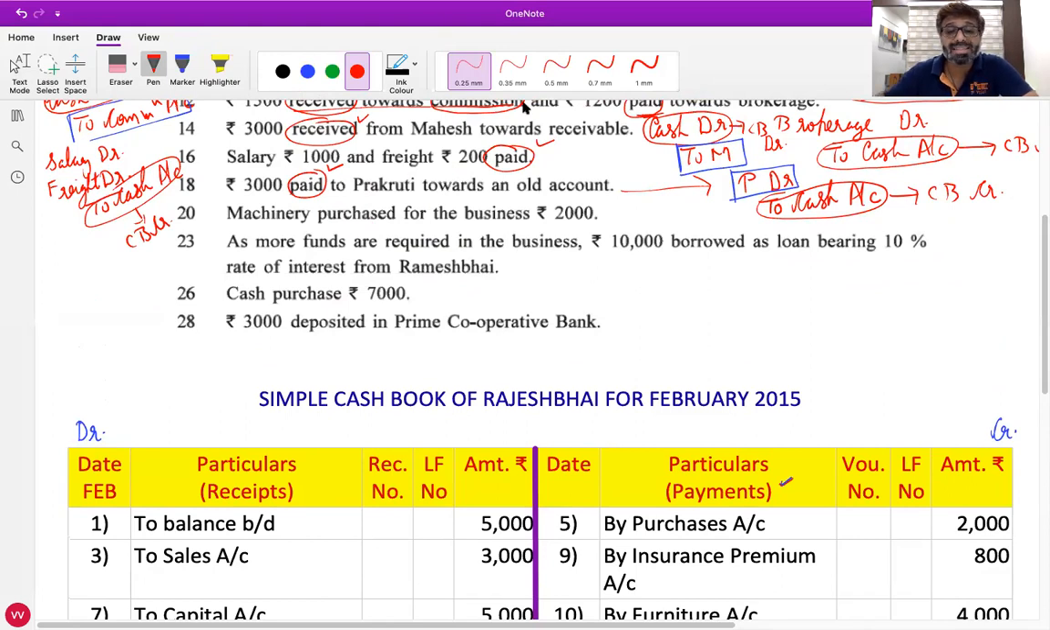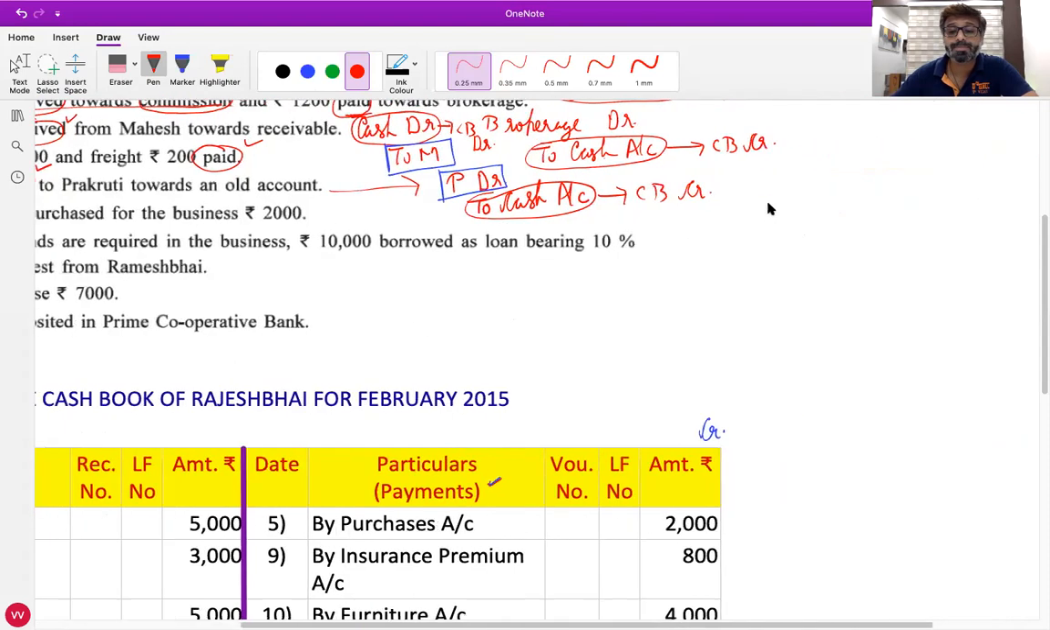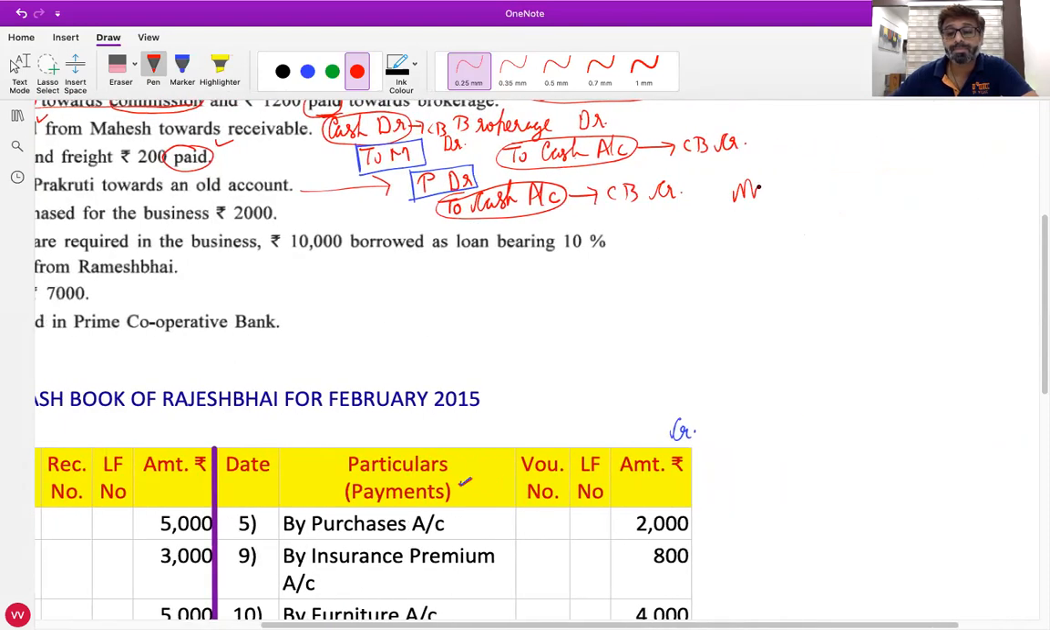Now the 20th transaction. Mansi from Subhanpura, Mansi Patil. Yes, sir. Machinery purchased for business, rupees 2,000. Machinery comes in, debit what comes in, machinery account debit. Cash goes out, credit what goes out, cash account credit. Very good.